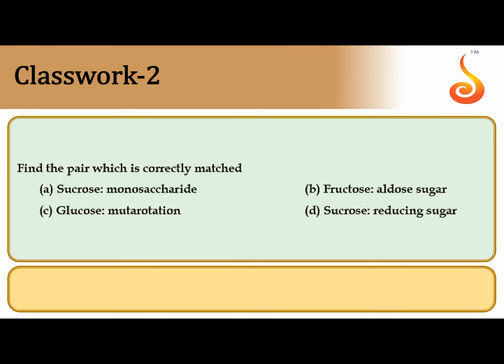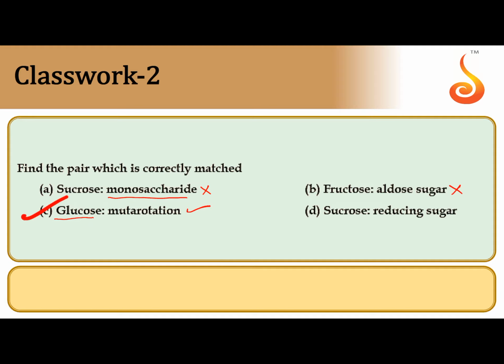Find the pair which is correctly matched. Sucrose is a monosaccharide, that is wrong matching because sucrose is a disaccharide. Fructose is an aldose sugar, that is wrong because fructose is a ketose sugar, a keto group is present. Glucose can show mutarotation. The compound which has a cyclic hemiacetal bond or free OH group at the anomeric carbon can show mutarotation.